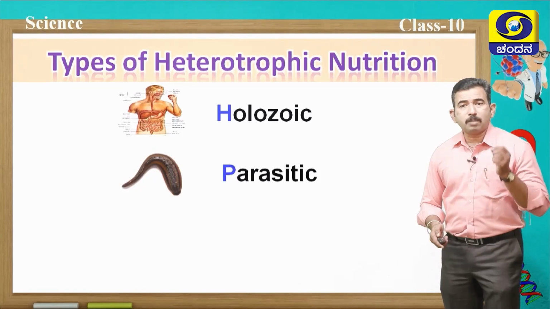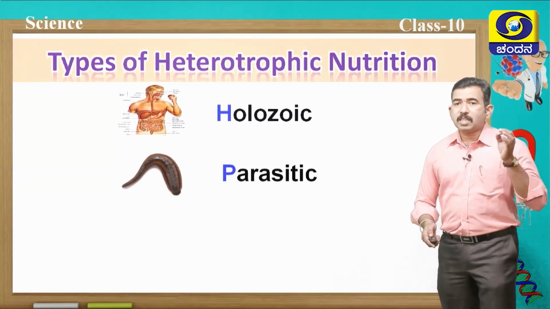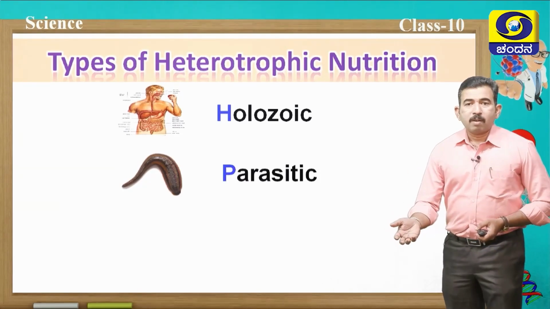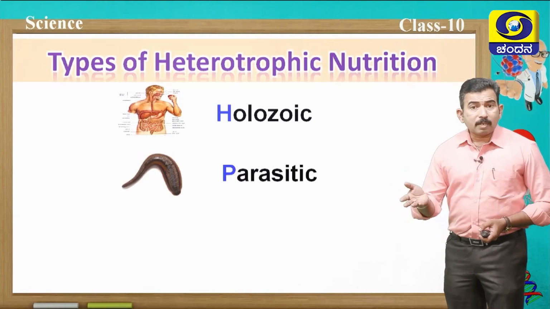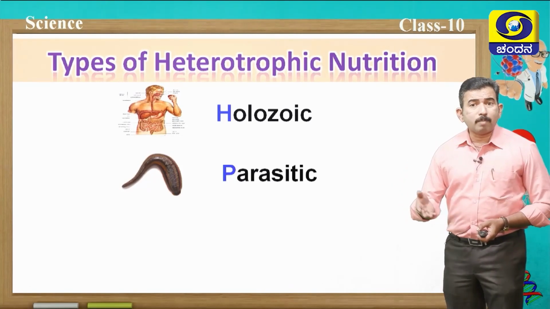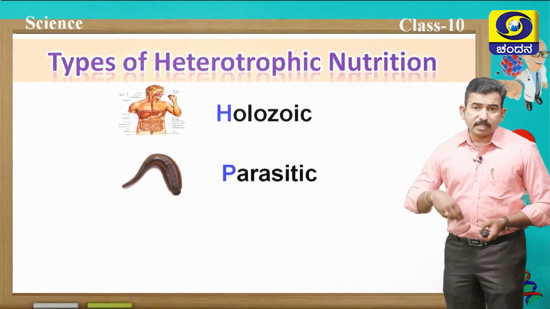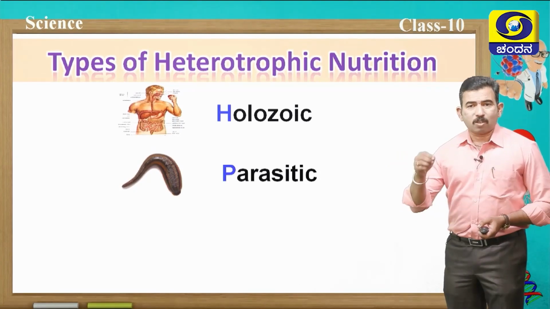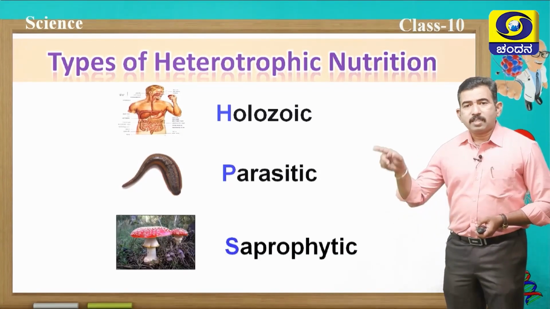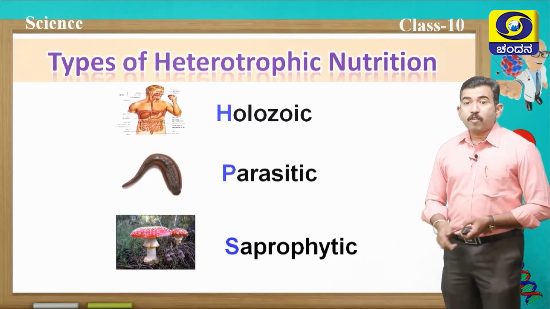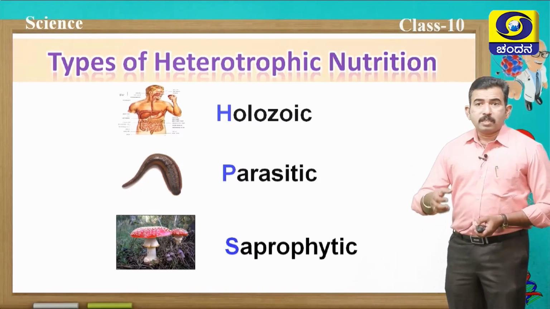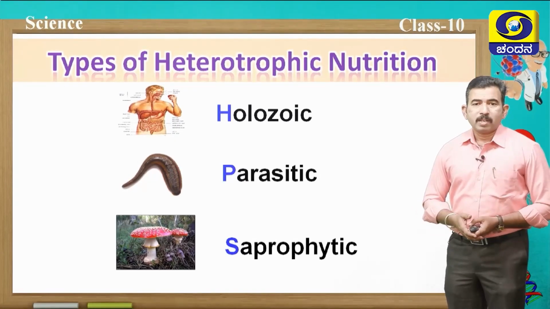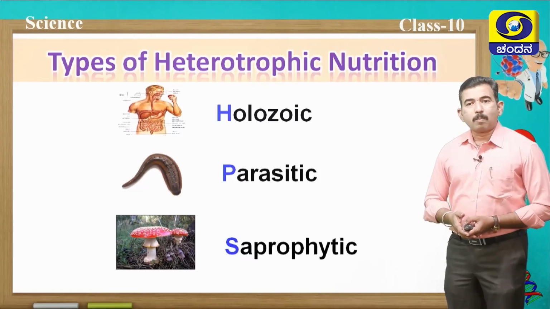The second type of nutrition is parasitic nutrition. Parasites are those organisms which derive their energy from other organisms without killing them. Examples are leeches, the main example, even mosquitoes, even some parasites reside in our body. And the organism from which they derive their energy is called the host. Next is saprophytic nutrition. Saprophytes are those organisms which derive their food and energy from dead and decaying organisms. Good examples are fungus or molds.